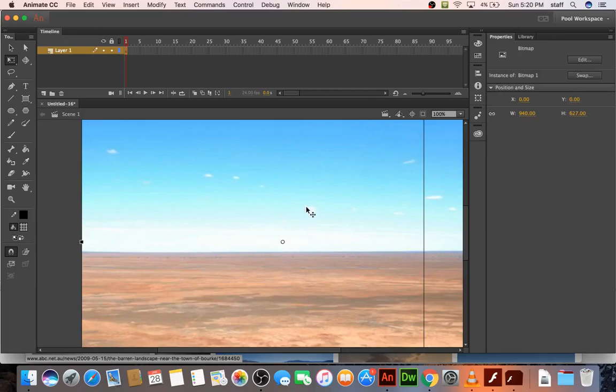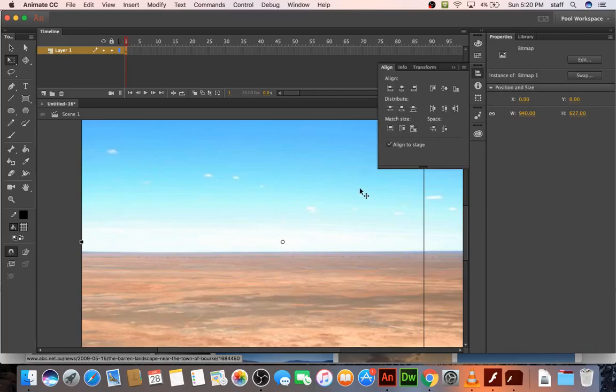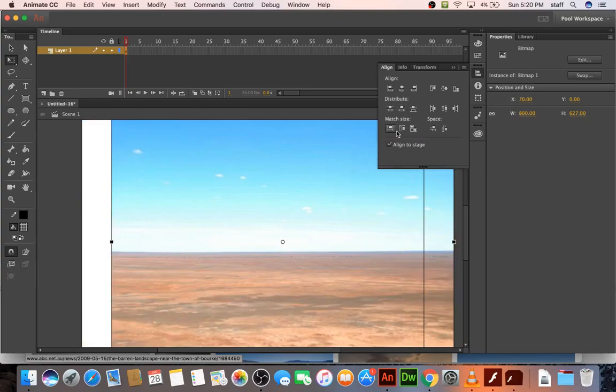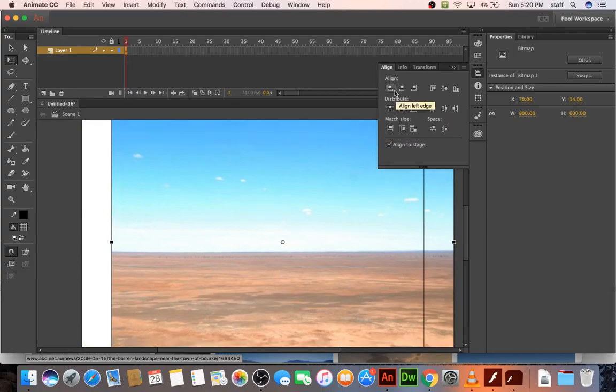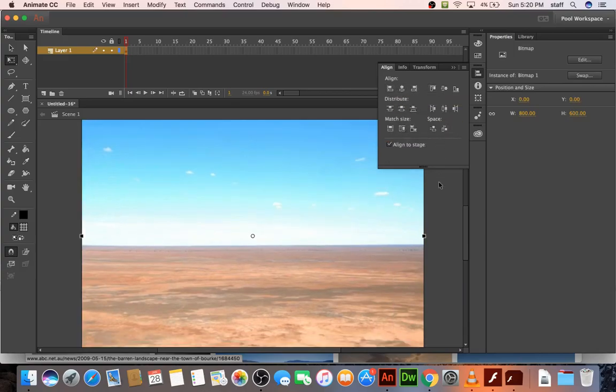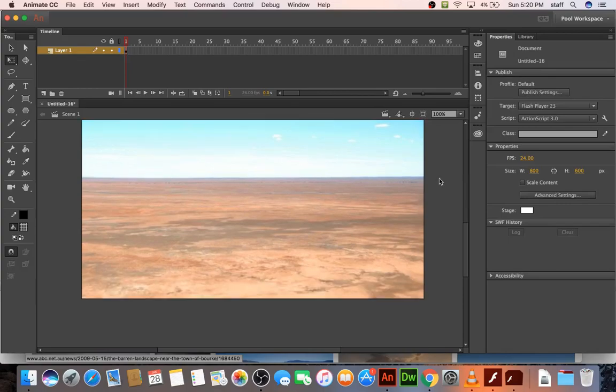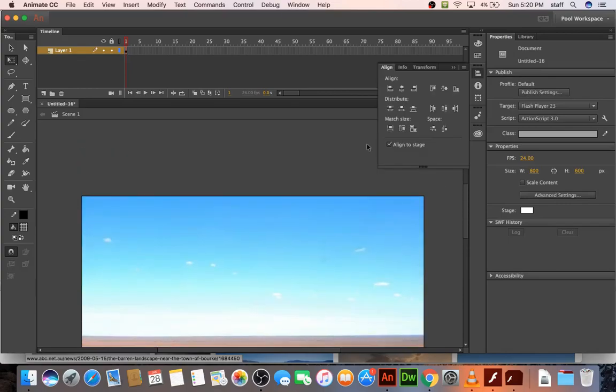And then I want it to be the same size as the stage, so Command K. Where it says align to stage, make sure stage is checked, and then you'll match width, match size, and align to the top left corner. So hopefully you understood what all those did. Another way to deal with it is just make sure it's 800 by 600.